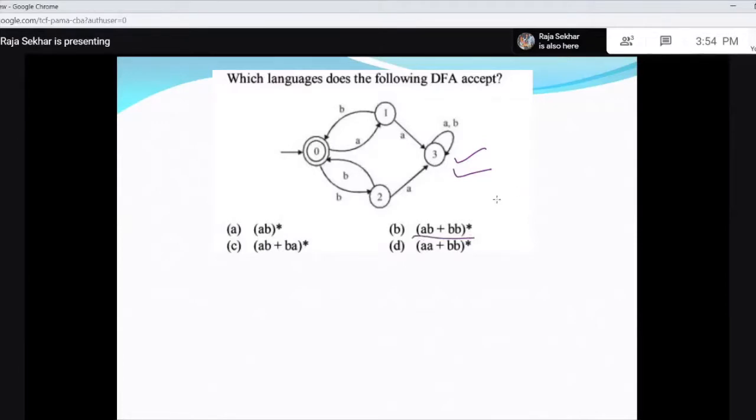Or in other words, I say it does not contain AA, and also it does not contain BA. Right? So either you can do this, or you can also say like that. Okay? So this is your answer.